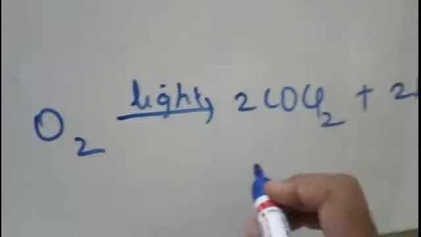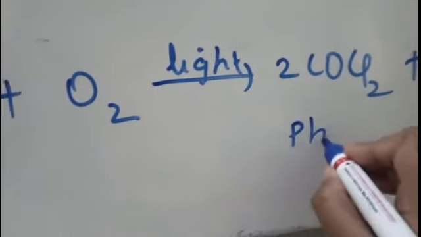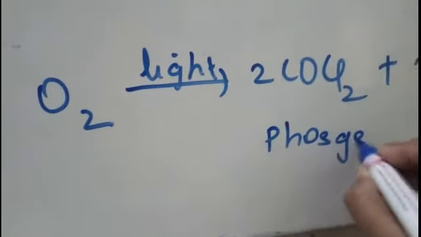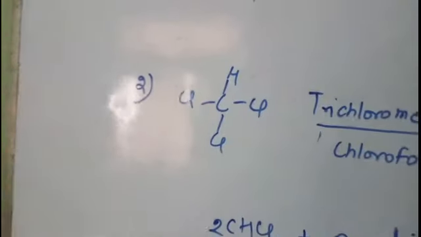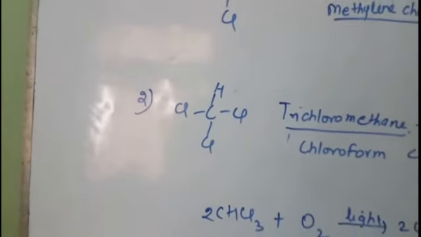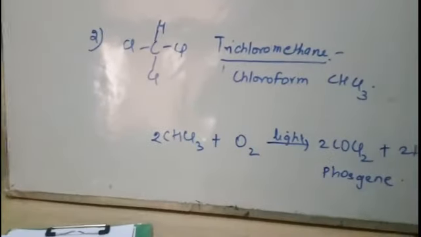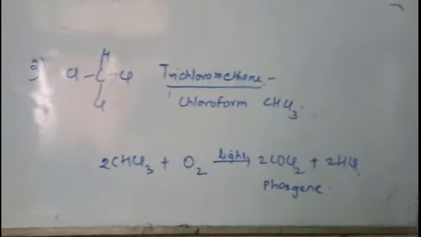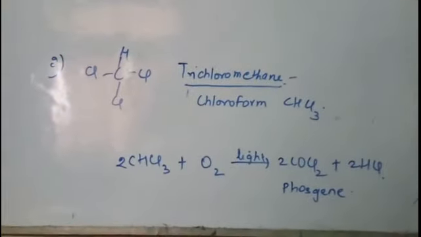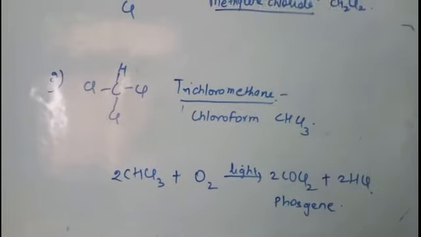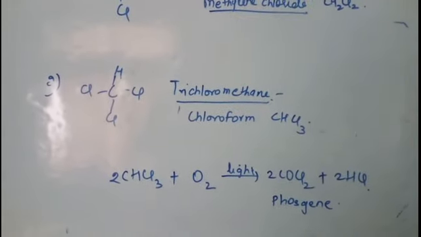This COCl2, carbonyl chloride, is known as phosgene, and phosgene is highly poisonous in nature, right? So chloroform should always be stored in a dark colored bottle, and it should be filled up to the brim. No air should be present in it, right? That is how it should be preserved.